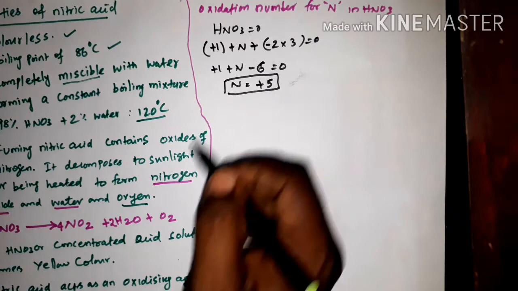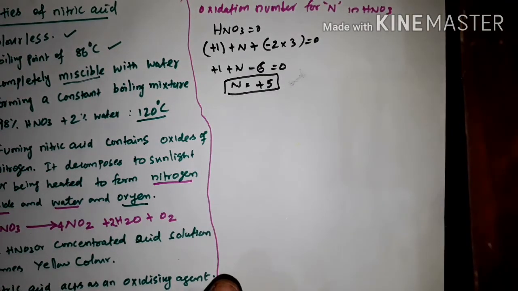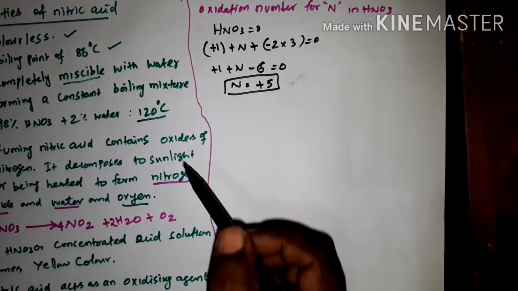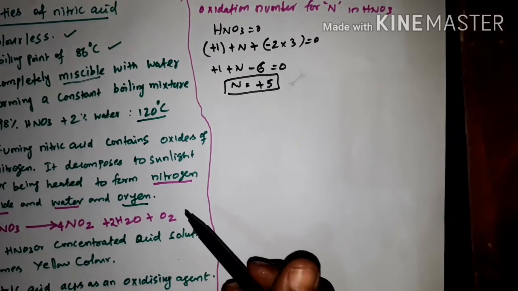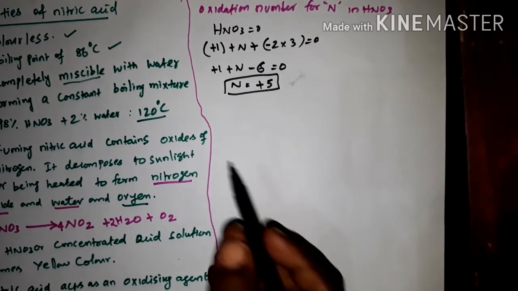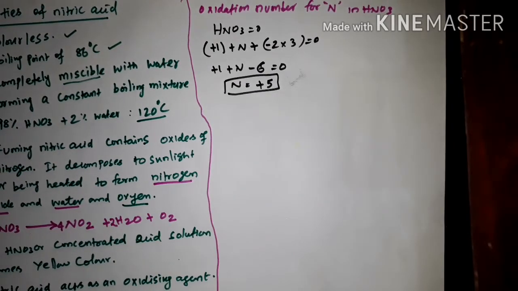So what will happen? It is acting as the oxidizing agent, so definitely the oxidation number will be decreasing. So it changes from plus 5 to any other lower number. That is the point. Okay, then sixth reaction.